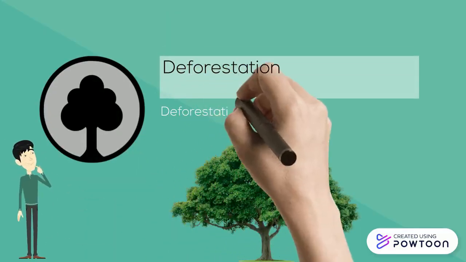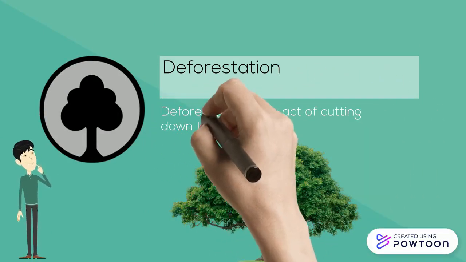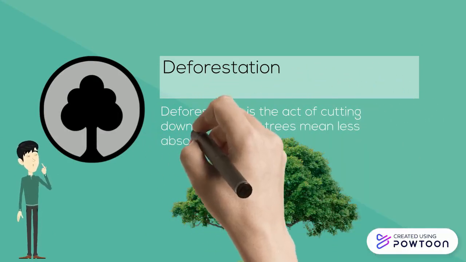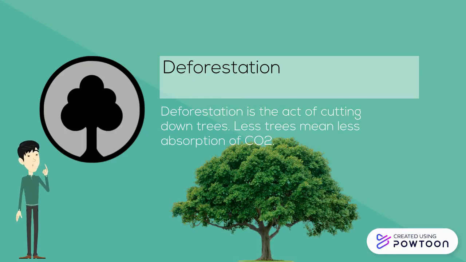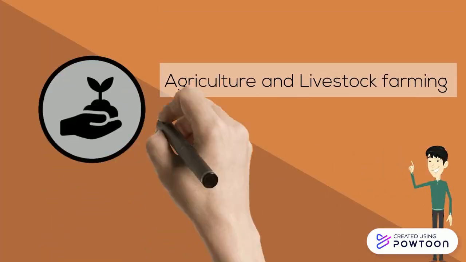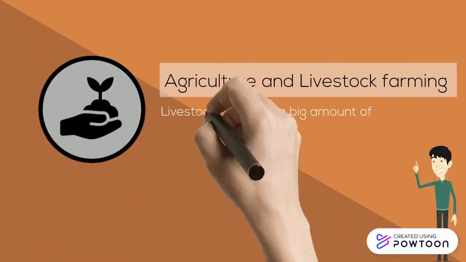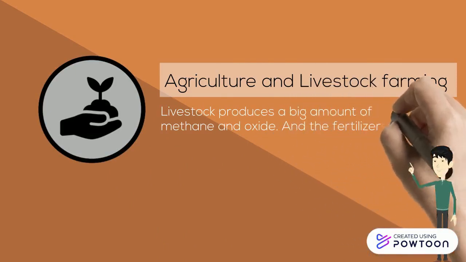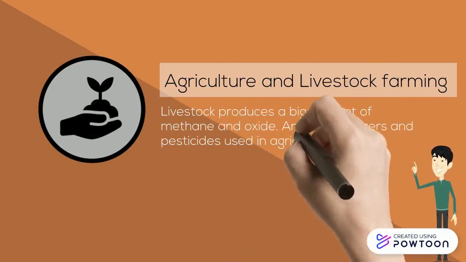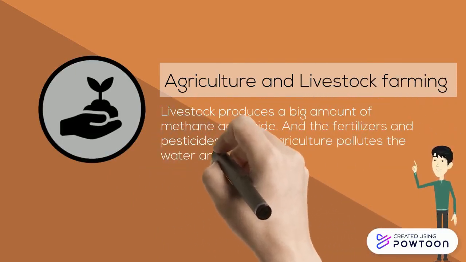Deforestation is the act of cutting down trees. In consequence of this, deforestation accounts for 17% of carbon emissions in the world, and that has increased greenhouse gases in the atmosphere. Agriculture releases a big amount of methane and nitrous oxide, besides also being polluted with fertilizers, being responsible for 17% of total greenhouse gas emissions.